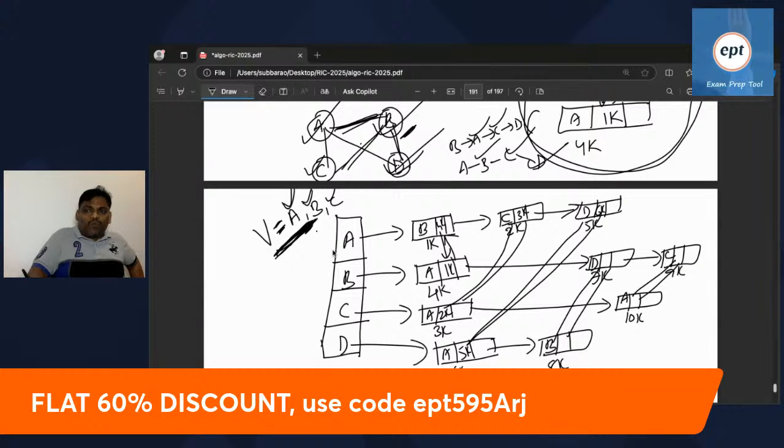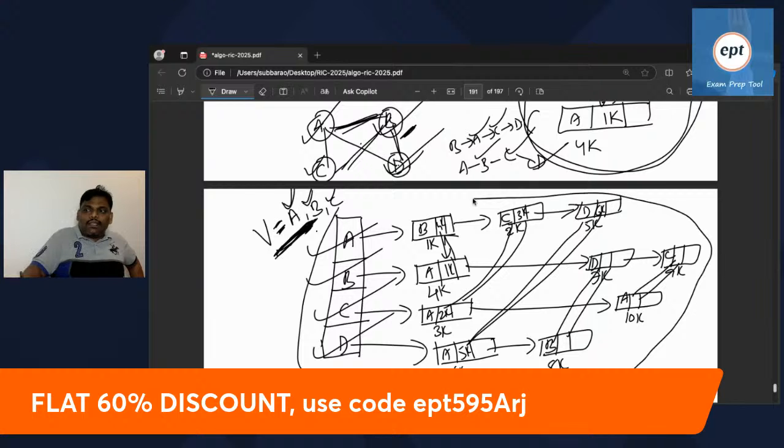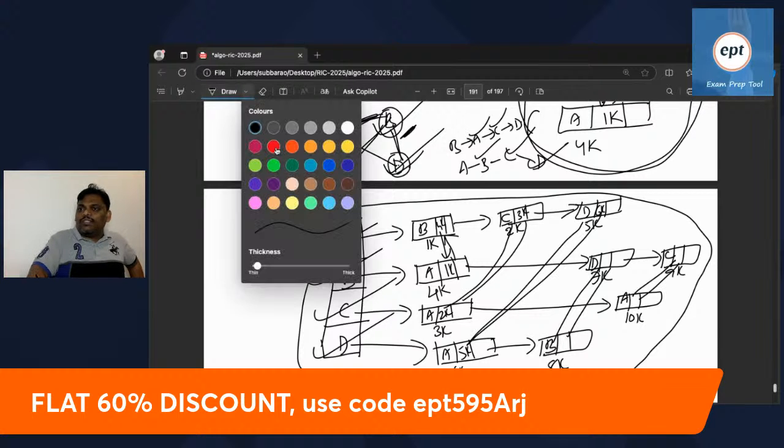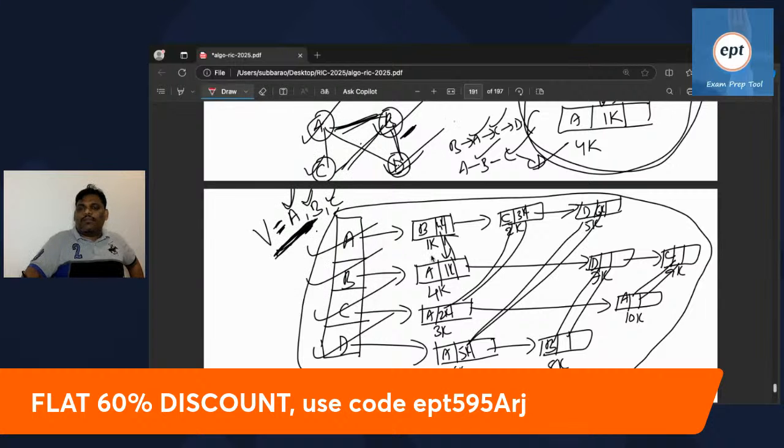So what I mean to say is, you have to scan the total adjacency list one time. At a time create both the twins and link them. You have to visit the total adjacency list one time.